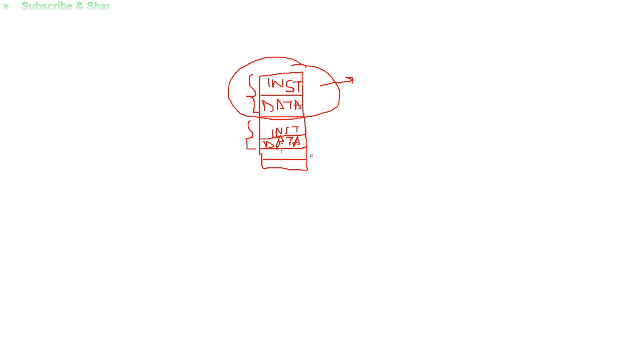So what is the main constraint of von Neumann? The main constraint is the speed limit. Why? Because the computer cannot go to the next instruction until the current instruction execution is complete. That means if the processor is processing a particular instruction, then it cannot move to the next instruction until this instruction is complete. Now you may be wondering why there should be a need of going to the next instruction when the current instruction is not yet complete.